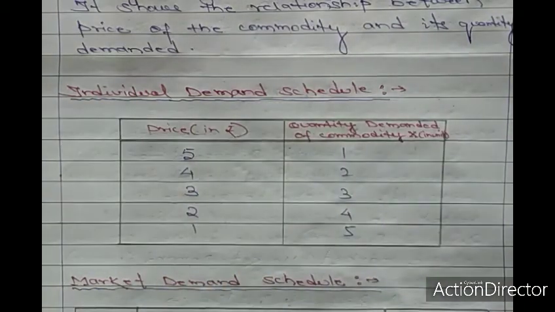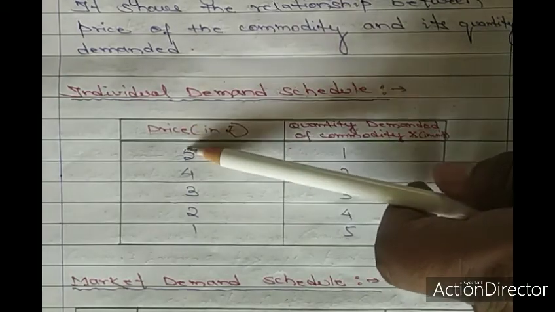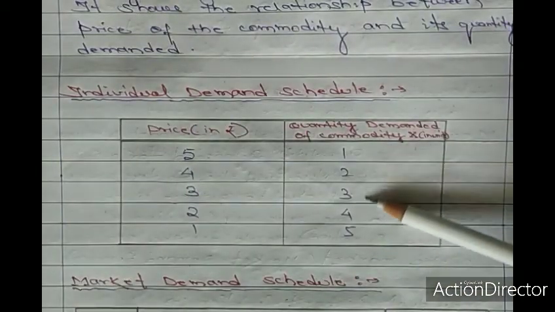This is just a hypothetical demand schedule which shows the relationship between price and quantity demanded. When we prepare it in a table, that is why it is called a demand schedule. In this schedule, you can see that as we reduce the price, the quantity demanded is increasing.